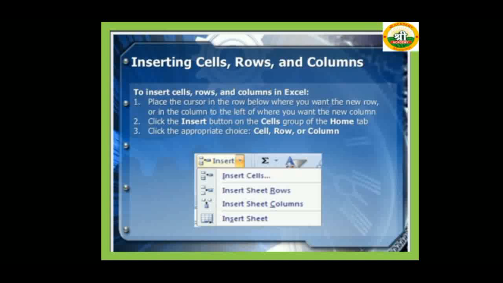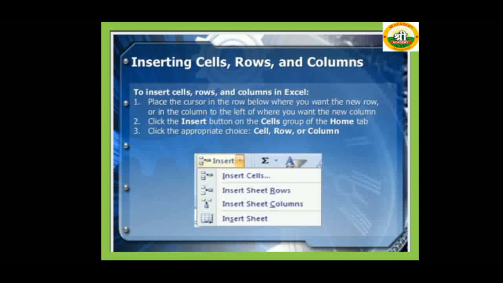Inserting cells, rows and columns. To insert cells, rows and columns in Excel, first place the cursor in the row below where you want the new row, or in the column to the left of where you want the new column. Click the Insert button in the Cells group of the Home tab. Click the appropriate choice: cell, row or column, depending on what you want to insert.